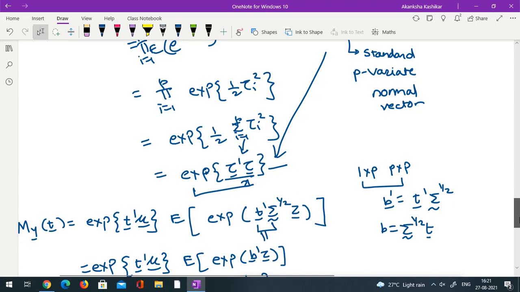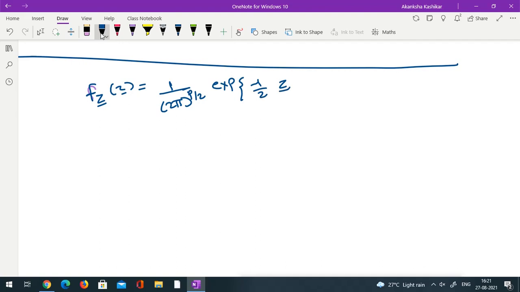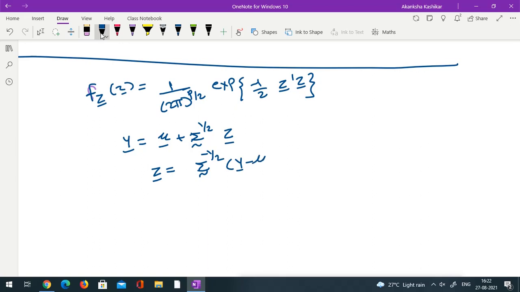So the PDF of Z is f_Z(z) is 1 upon 2 pi raised to p by 2, e raised to minus half z prime z. Now we are defining y as mu plus sigma raised to half z. So z would then be sigma raised to minus half times y minus mu, assuming that sigma is non-singular. If sigma is singular, then anyway the PDF won't exist.